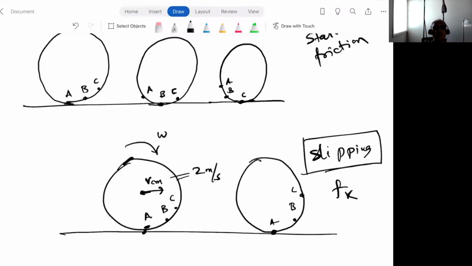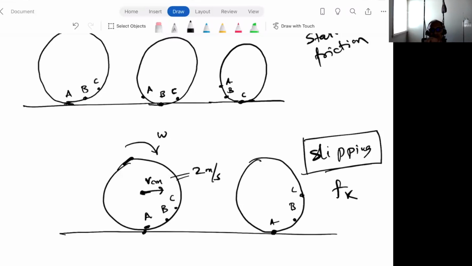Like if you just take a ball and throw it in the air, as the ball flies through the air, it might be spinning, and it also has its forward velocity, the velocity of the center of mass, and the rate at which it's spinning has really no relationship with the velocity at which it's moving.